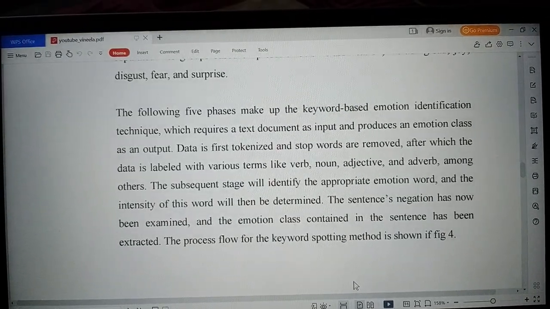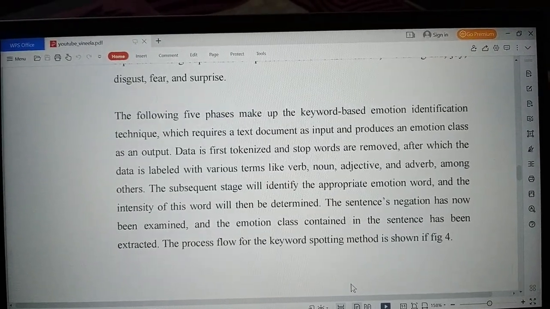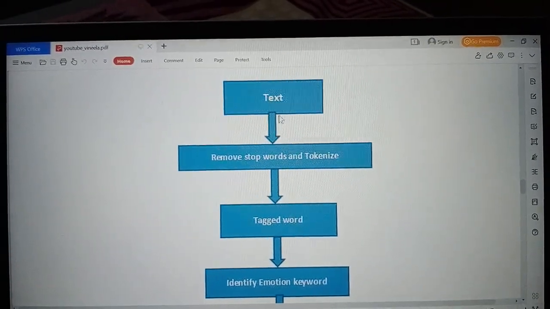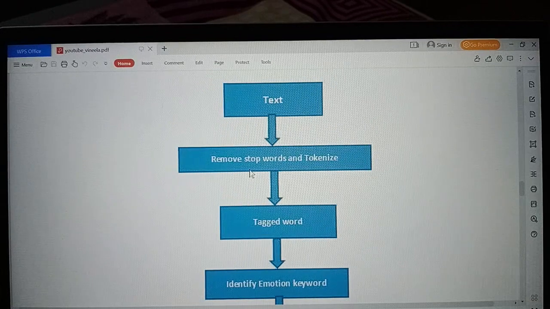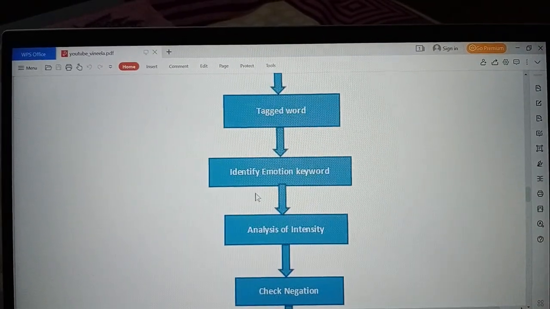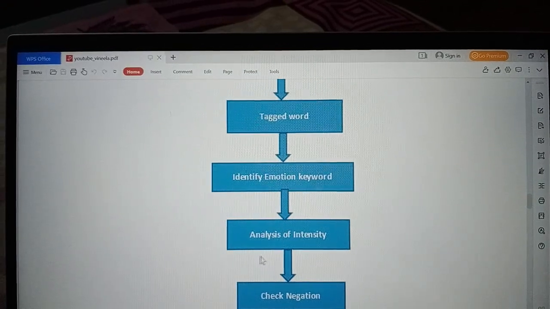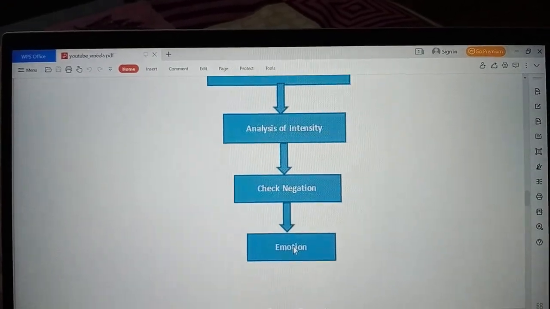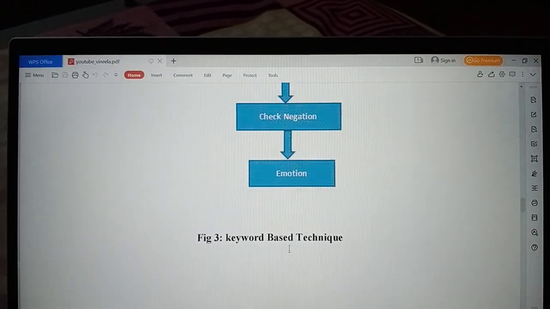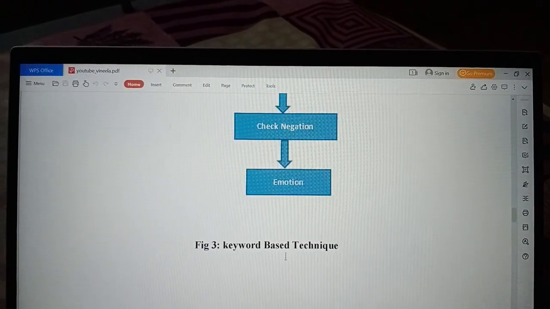The process flow for the keyword spotting method is shown in the figure below. Firstly, we have a text. Then next is to remove stop words and tokenize. Then tag the words and identify the emotion keyword. Next comes analysis of intensity, checking negation, and emotion. So this is the keyword-based technique flowchart.